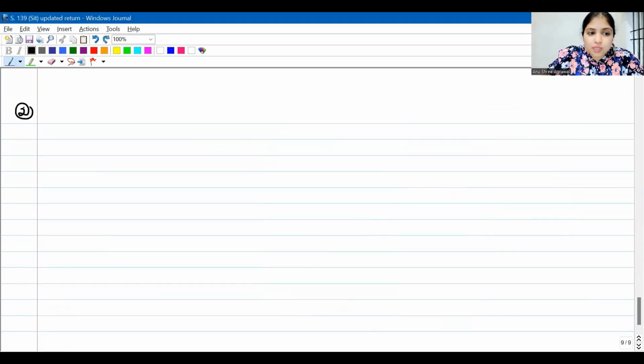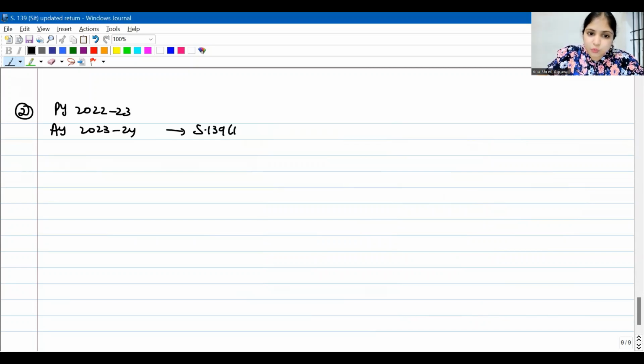Again, we are talking about previous year 22-23, assessment year 23-24. For this year, let us say the 139(1) due date applicable for our assessee was 31st July 2023. And how much time do you have to file a late return? Late return is till 31st December of the assessment year, 3 months before the end of the assessment year.